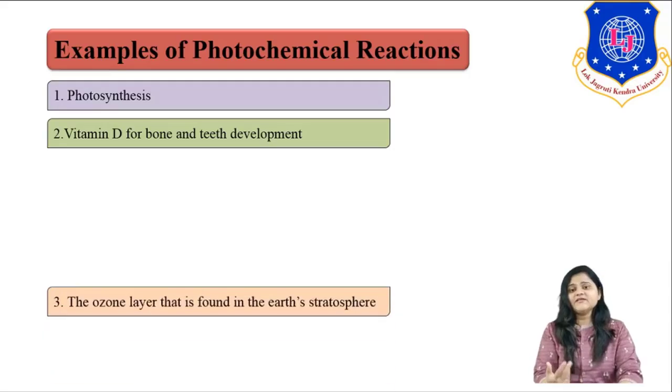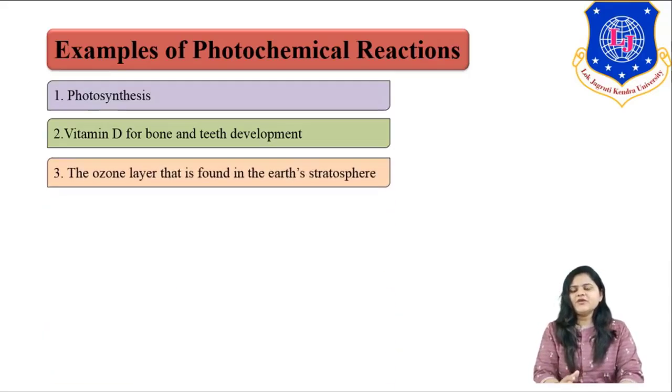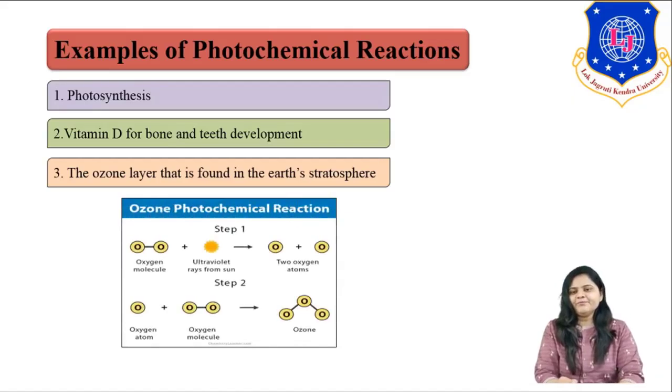Another example of a photochemical reaction is the ozone layer, which is found in the Earth's stratosphere. As we all know, ozone is a very important part of maintaining the Earth's atmospheric temperature. So whatever ozone is forming in our stratosphere layer is also an example of a photochemical reaction. What is actually happening in this ozone formation? Our oxygen molecules absorb the light and form free oxygen atoms, and those free oxygen atoms further react with our oxygen molecules and form ozone.